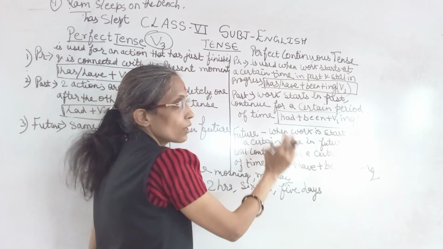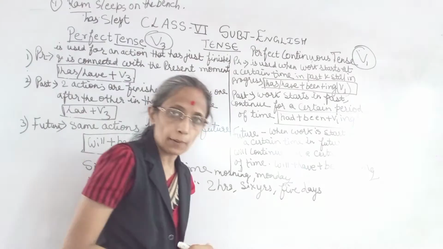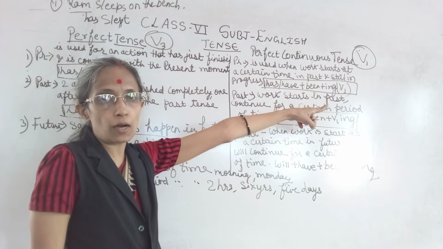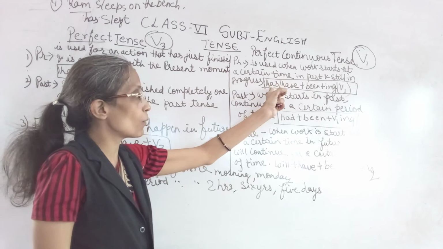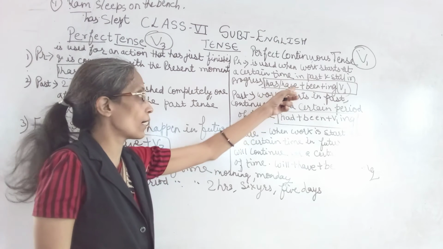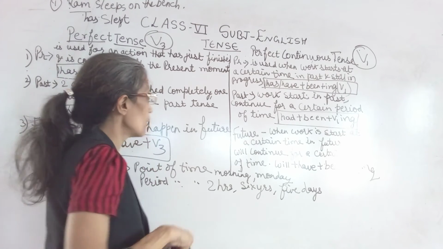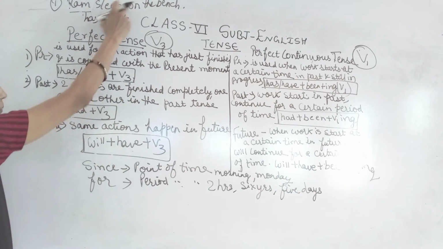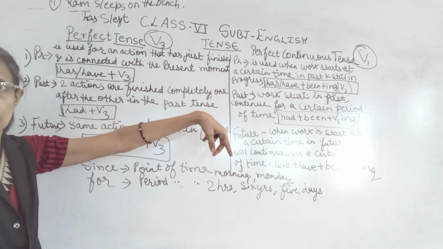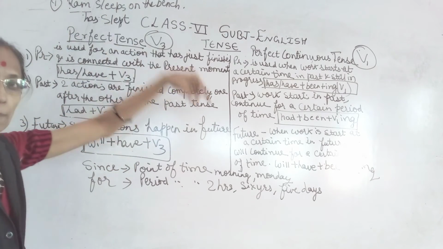Here in all you have to write V1 form of the verb. Understood? What you have to write? V1 form of the verb. सिर्फ आपको बस ये याद रखना has या have लगेगा. Has लगता है singular, have for plural, and you have to write the word been. Same sentence. Ram sleeps on the bench. Change it into present perfect continuous. What will be your answer? Ram has been sleeping on the bench.